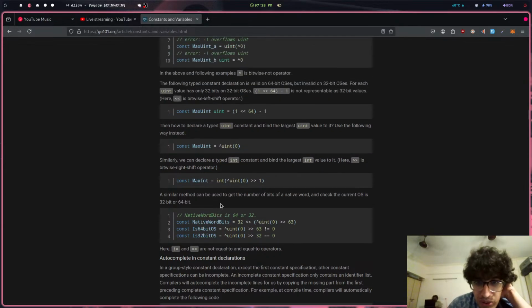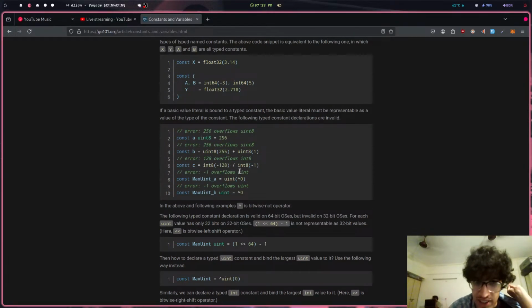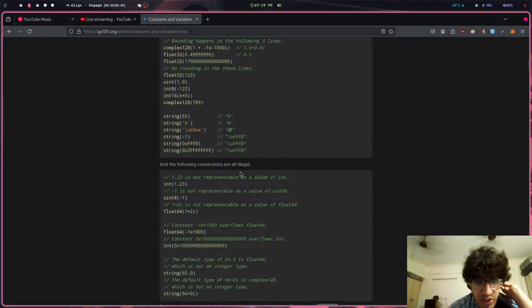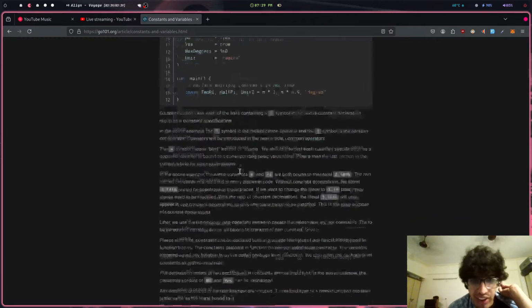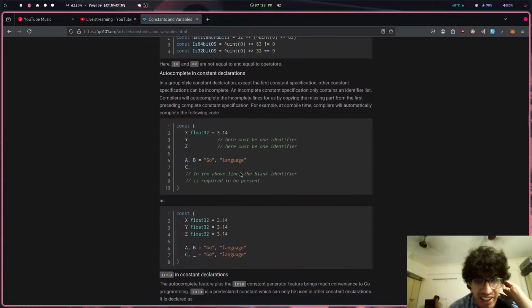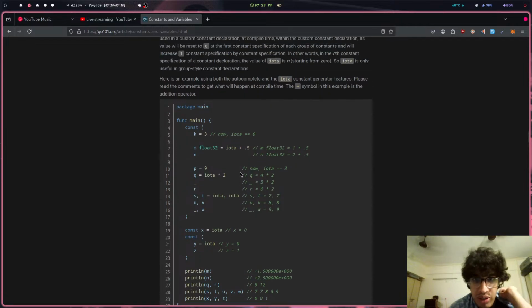Const. What is this? We can declare a typed int constant and bind the largest int value to it. Here, this is a bitwise right operator. Okay, cool. I believe that's an unsigned integer. Am I wrong or right? Yeah, uint is unsigned integer, but 8-bit. You know, bits still confuse me a lot. I don't understand, and to be fair, at this point, I don't want to. I'll get that down the line if I have to understand it. Numbers just confuse me.